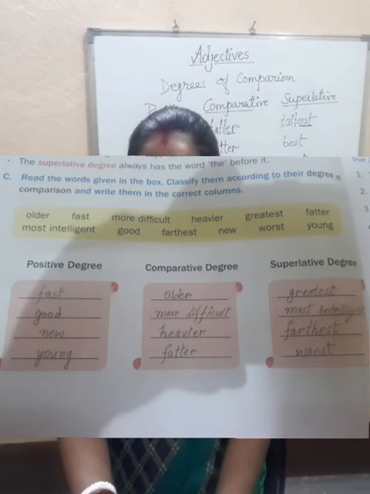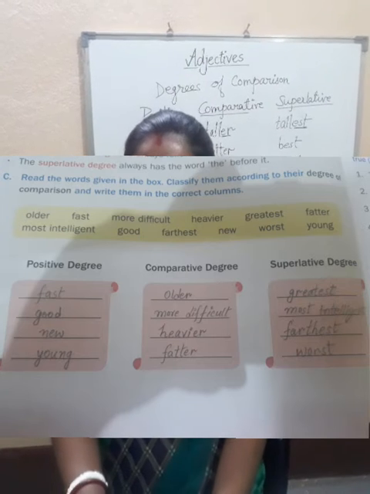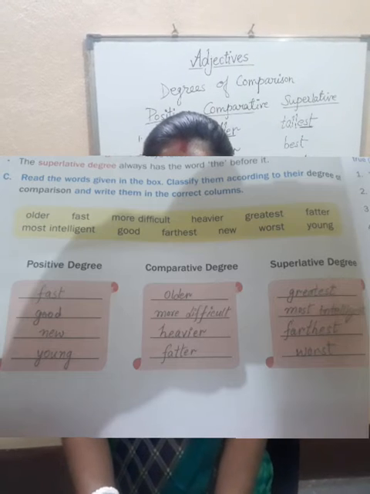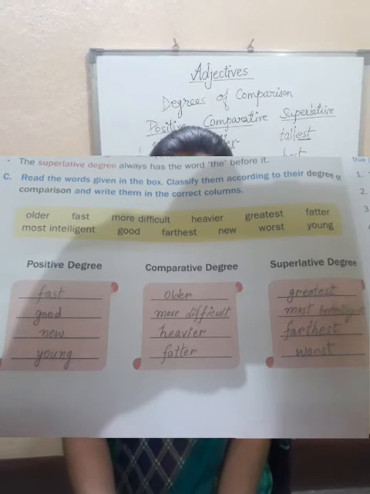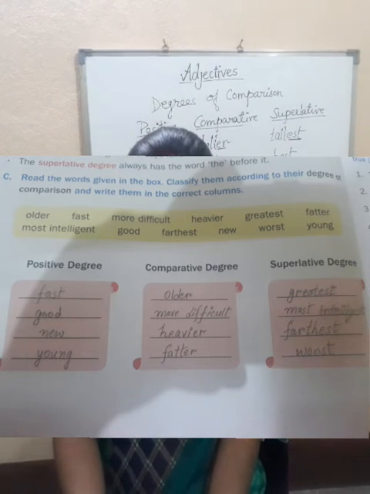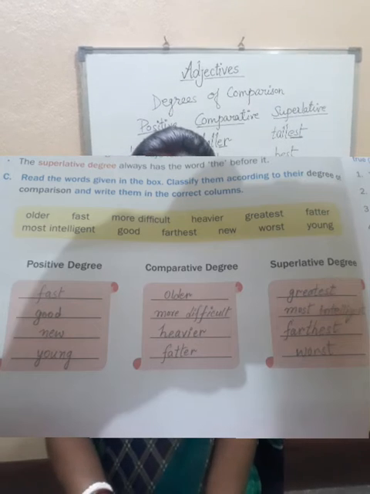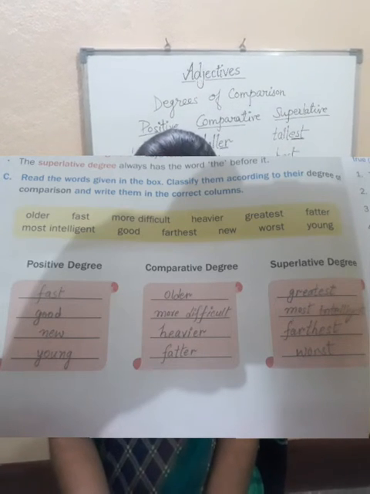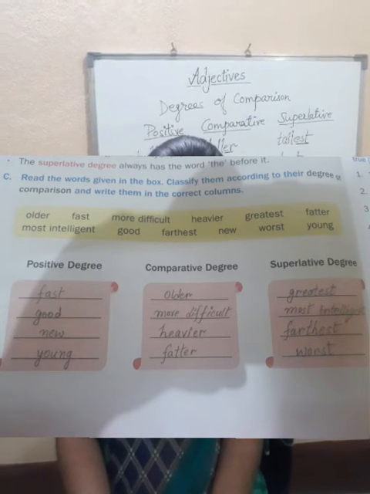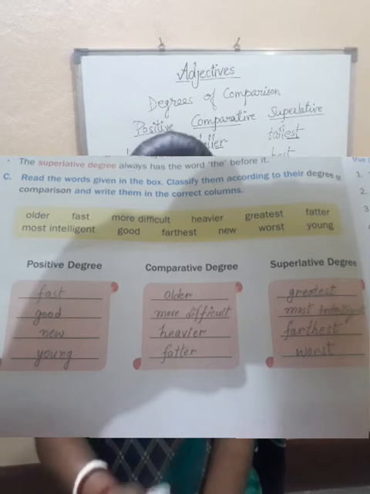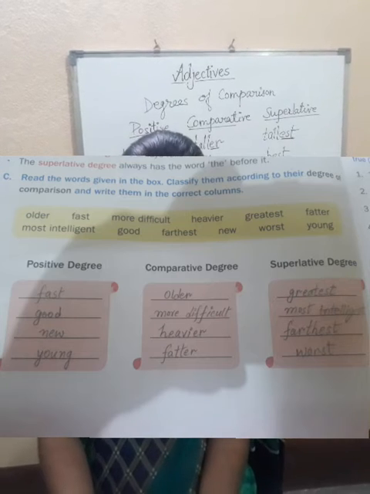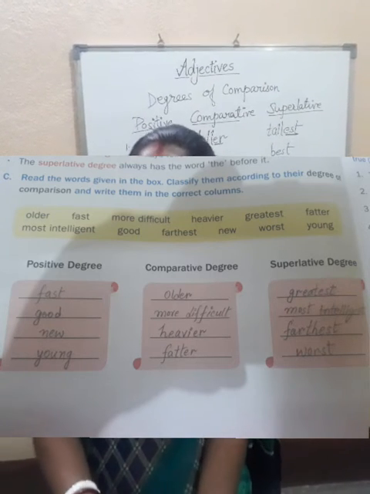Next is greatest, EST, so superlative degree. Fatter, ER, comparative degree. Most intelligent, just now I said more beautiful, most beautiful. In the same way, intelligent, more intelligent and most intelligent. So most intelligent will be superlative degree. Good, positive degree. Farthest, EST form, so superlative degree. New, positive degree. Worst, actually the word is bad, worse, worst. Worst will be superlative degree. Young will be positive degree.